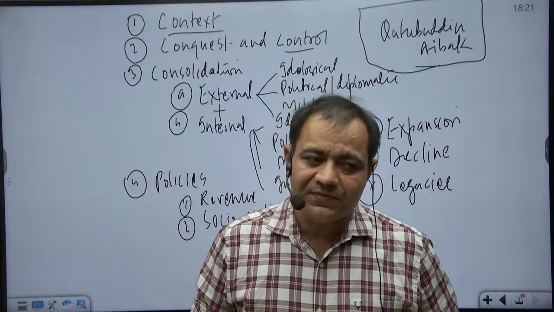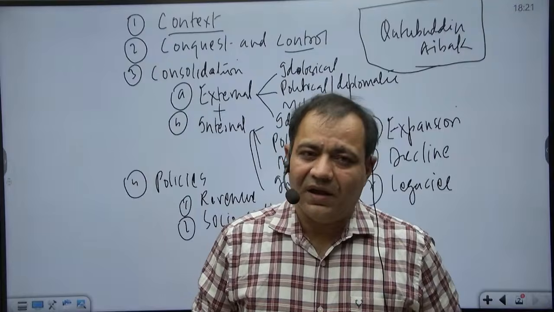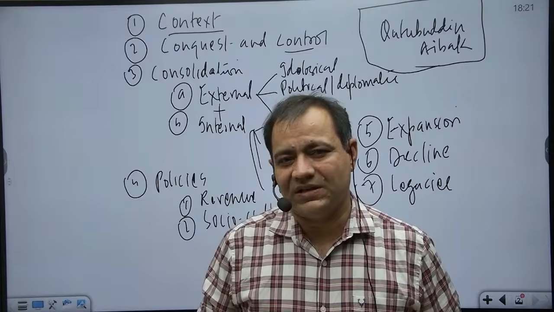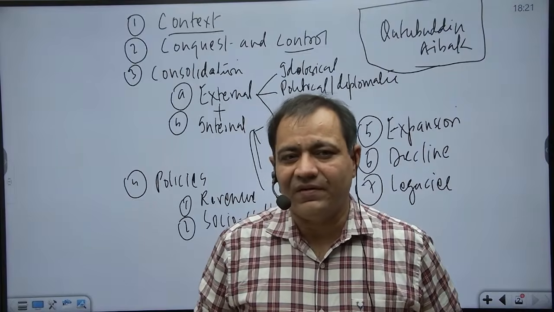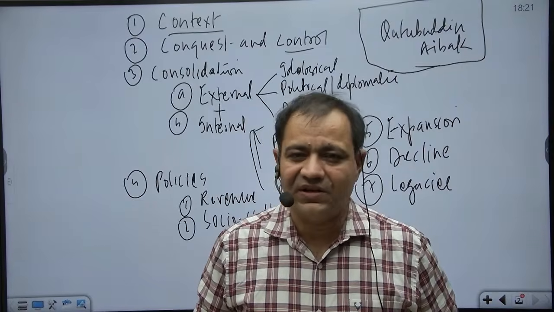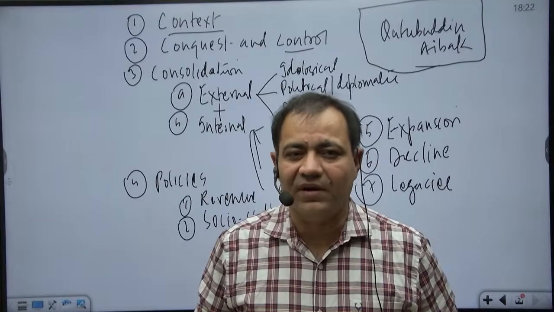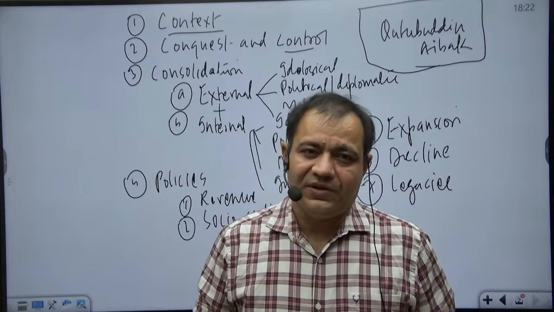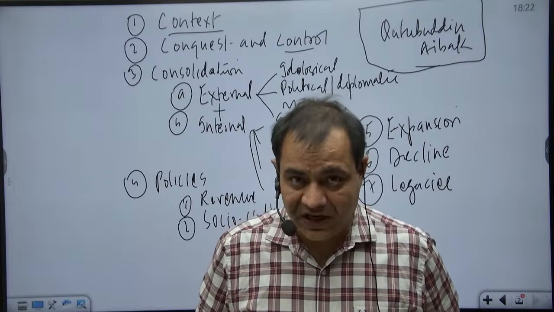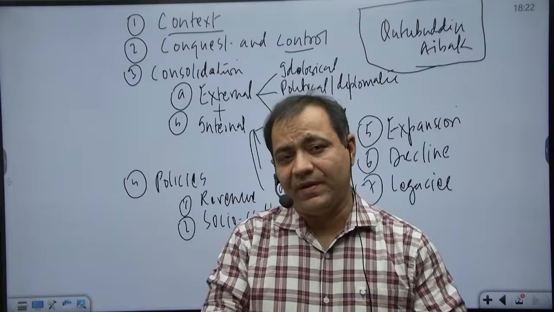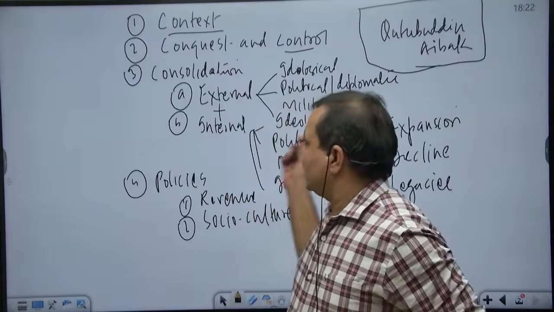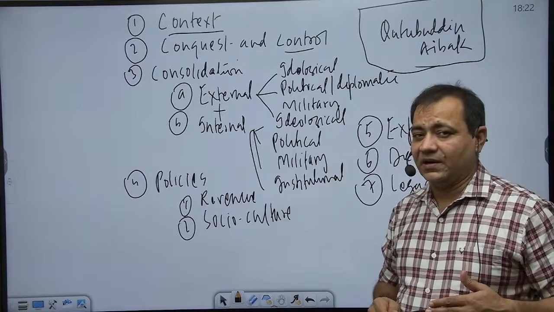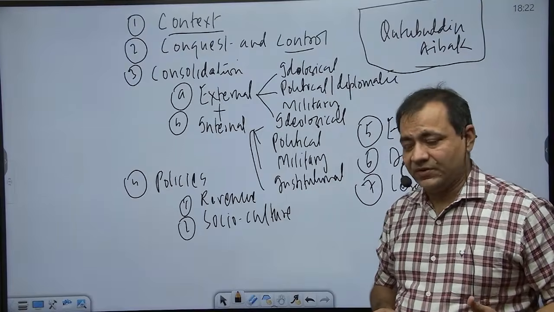After defeating Prithviraj Chauhan, in the year 1194, that is two or three years later, Muhammad Gori came back to fight a battle against Jaichand that is known as the Battle of Chandawar. In that battle, Jaichand, the ruler of Kannauj, was defeated by Muhammad Gori. So Qutbuddin Aibak participated in all the major battles: the two battles of Tarain and the Battle of Chandawar.